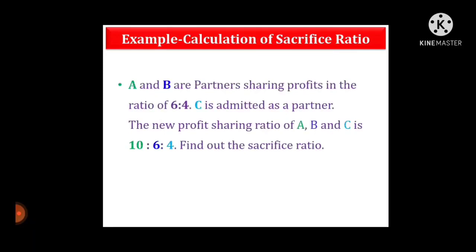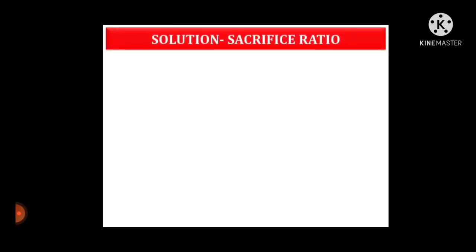A and B are partners sharing profits in the ratio of 6:4. C is admitted as a partner. The new profit sharing ratio of A, B and C is 10:6:4. Find out the sacrifice ratio. Let's see the solution. Sacrifice ratio is equal to old ratio minus new ratio.